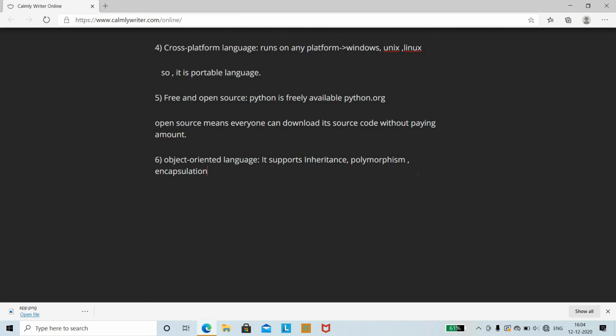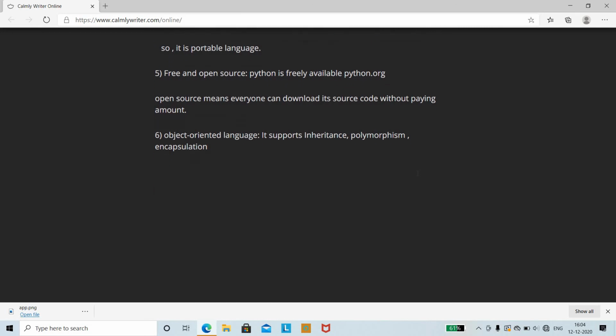The main use of object-oriented programming is that it helps us to write reusable code and develop applications with less code.